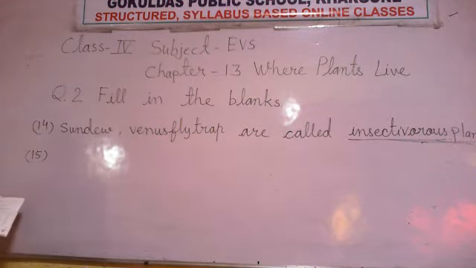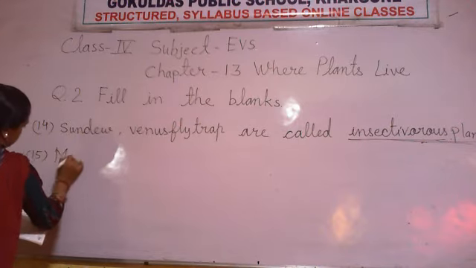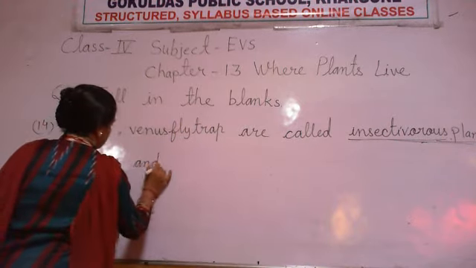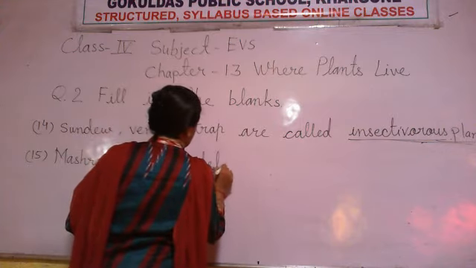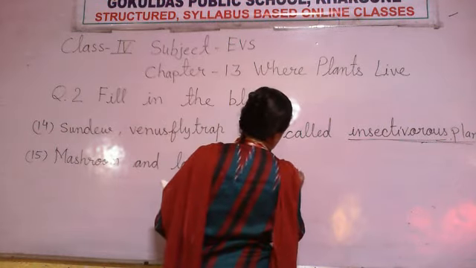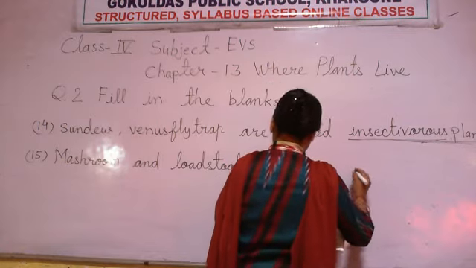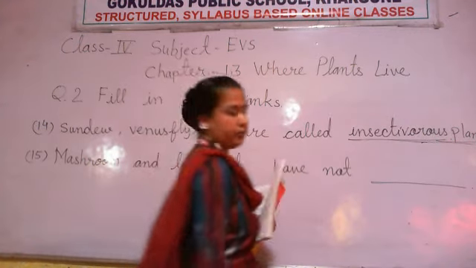Number 15, mushroom and toadstool have no chlorophyll.